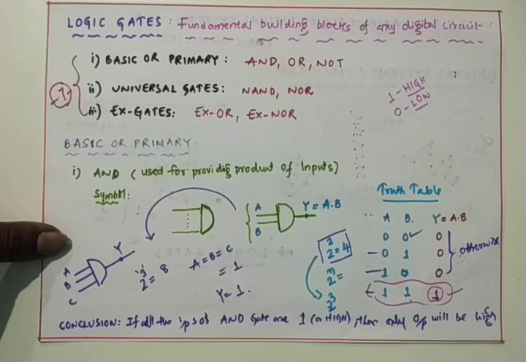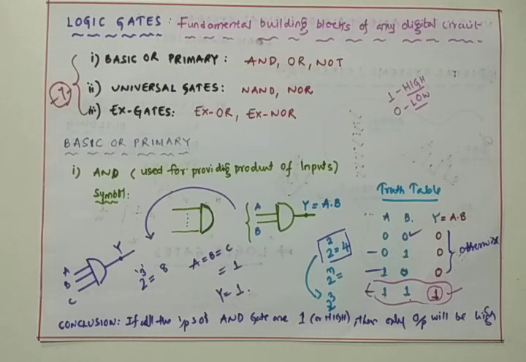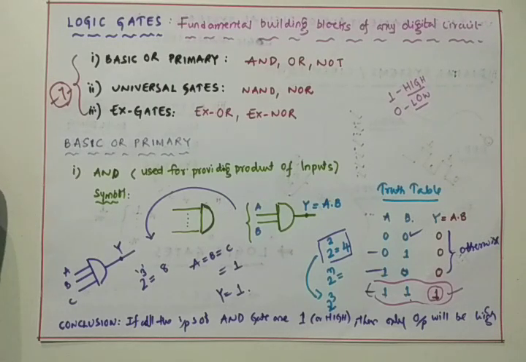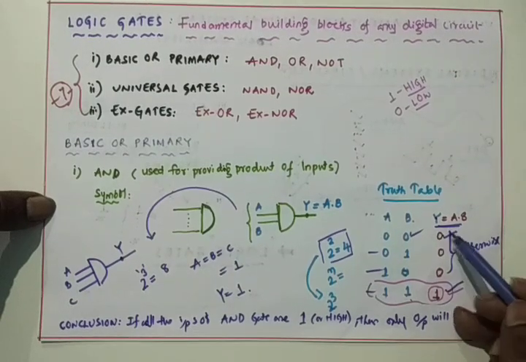I hope I am very clear that the AND gate comes under the basic or primary gates, which is used to provide the product of input signals. Those input signals must be one or more. So whatever the number of inputs, the output will be only one line, that may be 0 or 1. See this one? The output is only one line, that is Y. That output may be either 0 or 1 only.